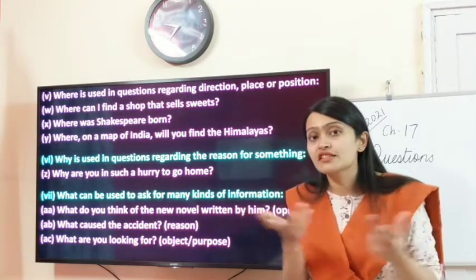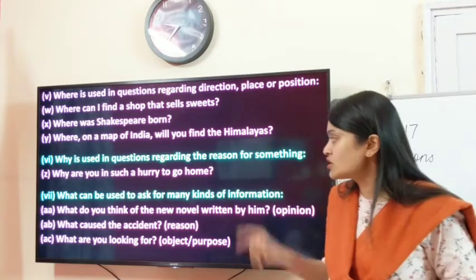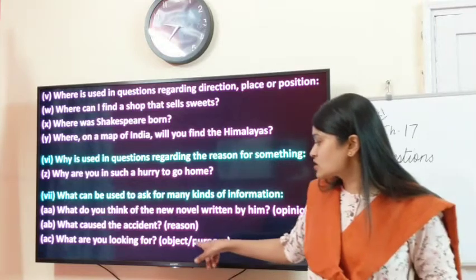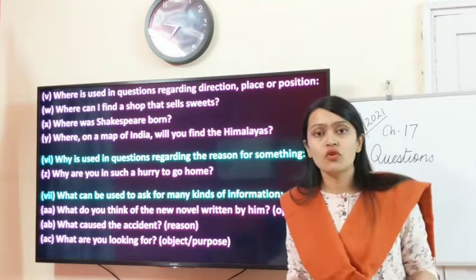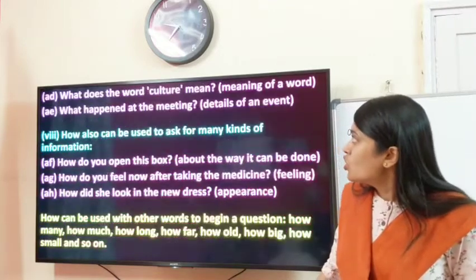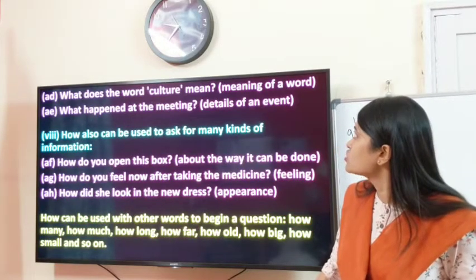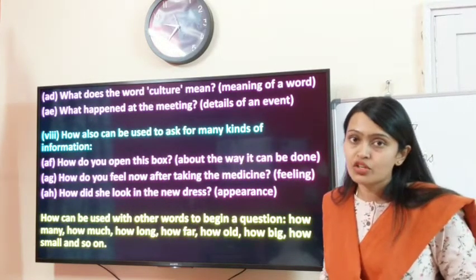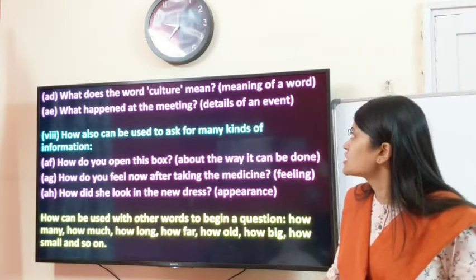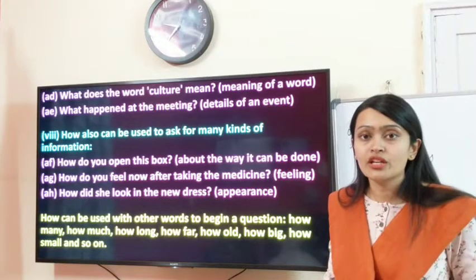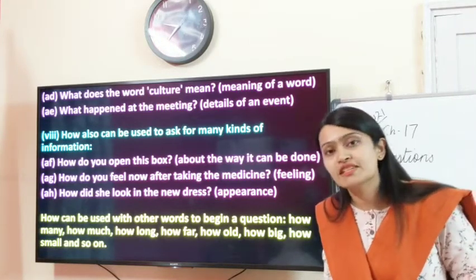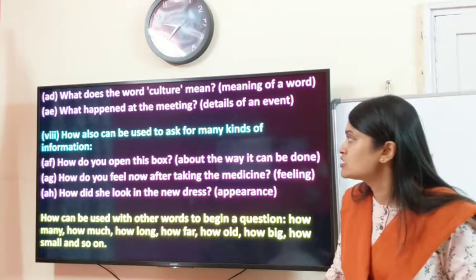What could be the reason? You are asking some information with the help of what? What are you looking for? So here you are asking for a purpose. What is your job over here? Okay. What does the word culture mean? So again you are asking the meaning of a word. So you are asking an information. What happened at the meeting? You are asking the details of an event. So you are asking the information. So all kinds of information can be sought with the help of what.